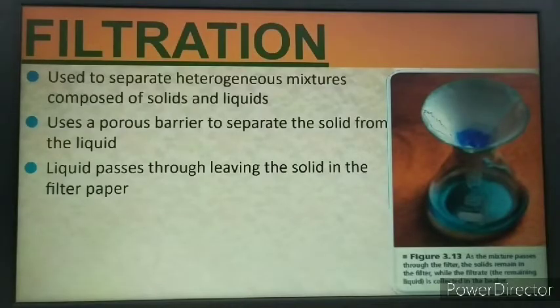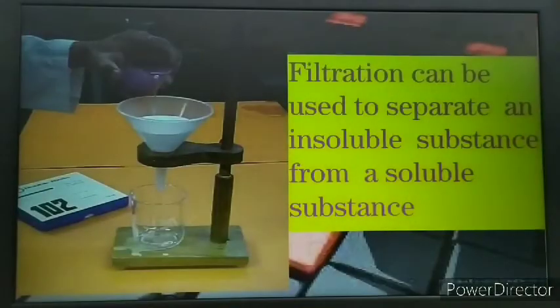So that is the porous barrier. Porous barrier means a porous material which has pores in it, which allows the passage of liquid, but the solid impurities, the insoluble impurities, will be grabbed in that porous barrier. So the liquid passes through the porous barrier and it separates the solid by the method of filtration. Solid is grabbed in the filter paper and the liquid is dripped down into another container. So this is the method of filtration.